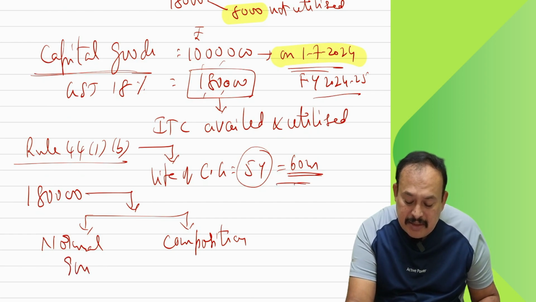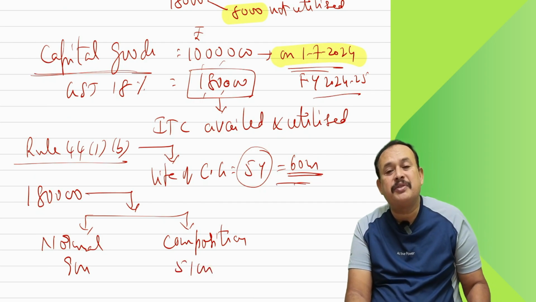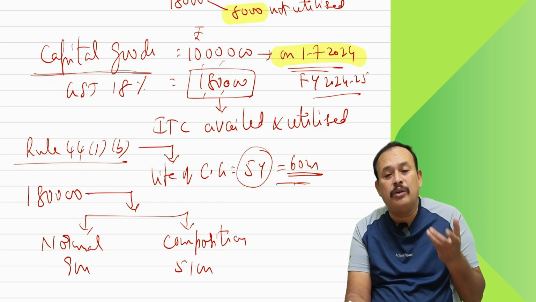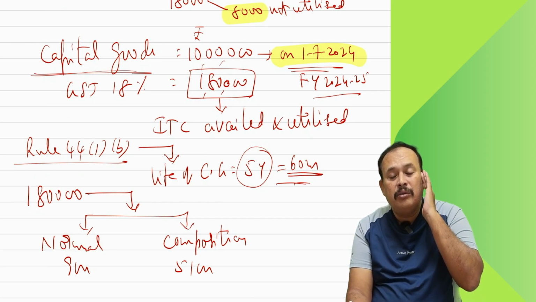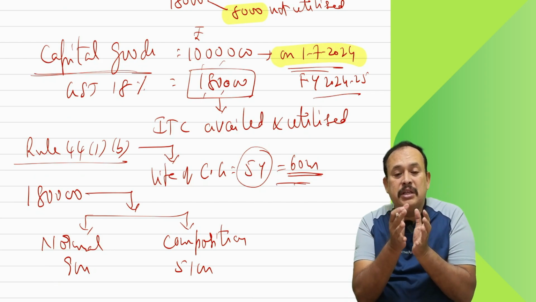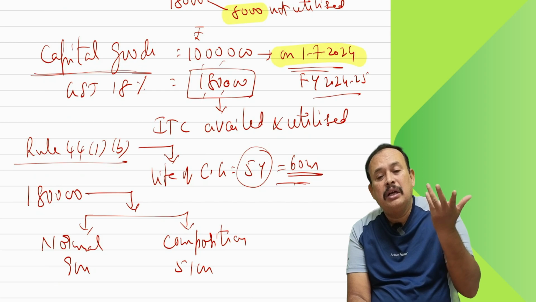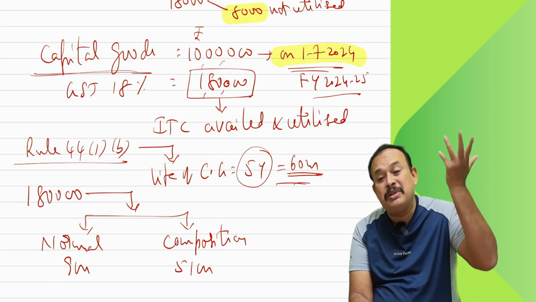Out of 60 months, 9 months is gone. Then 51 months under composition scheme, because from 1st April 2025 onwards, you are going for the composition scheme.